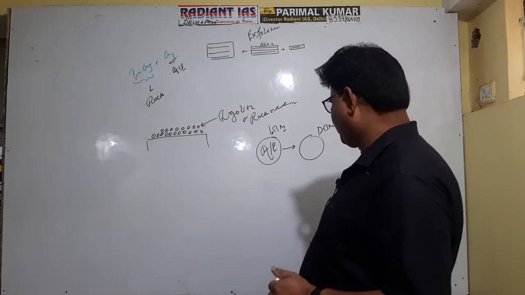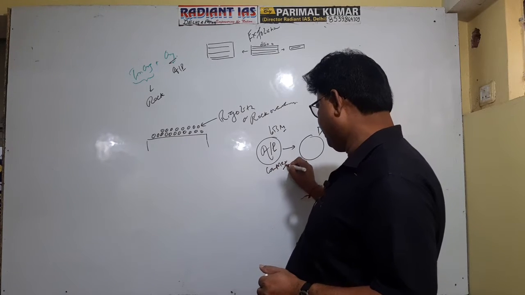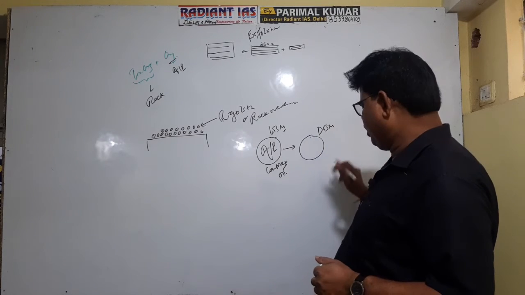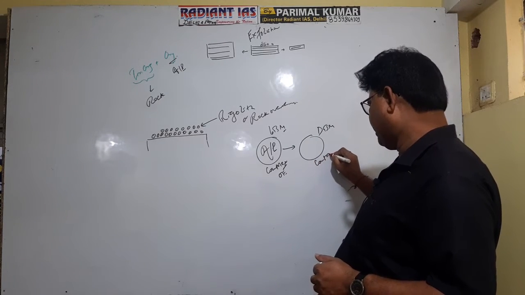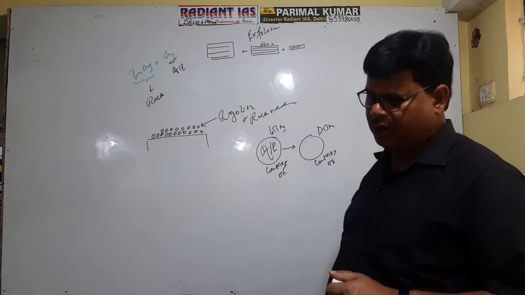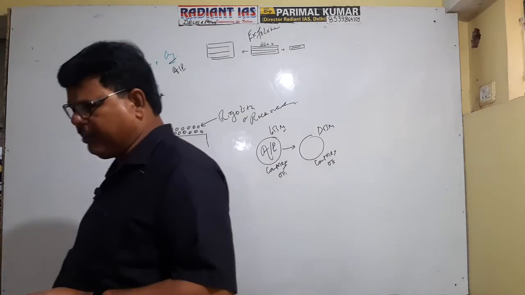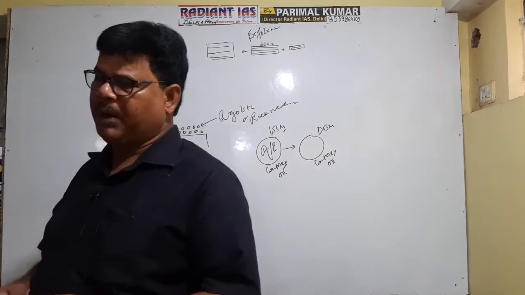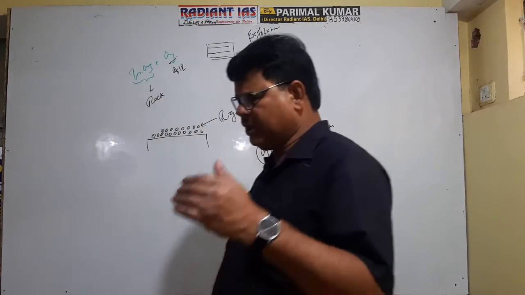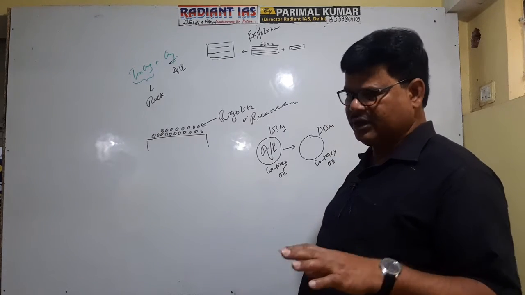Now see, this dead biomass is a complex organic element, and it is of no use for the soil, because the trace element, the simple organic element, can be absorbed by the plant, not in the complex form. So there are certain species which act on the dead organic substance.